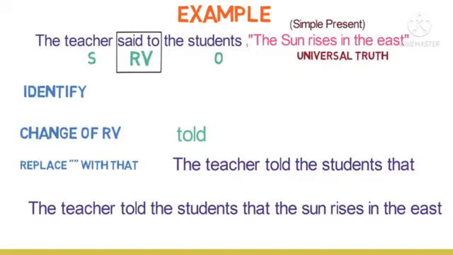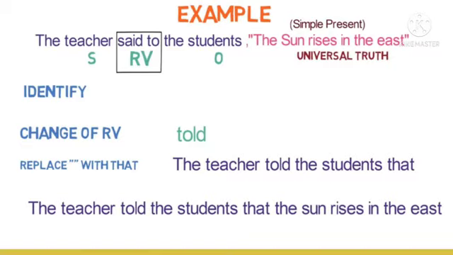The sun rises in the east. So, conjunction is that. Reporting verb said to is converted to told. So, to change to indirect speech, the teacher told the students, remove the quotation marks, that.